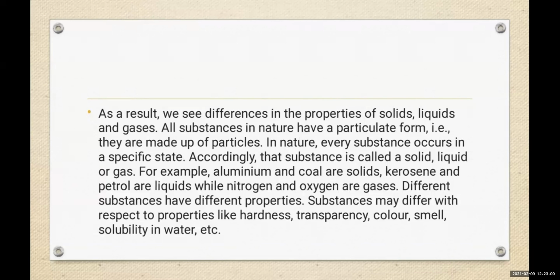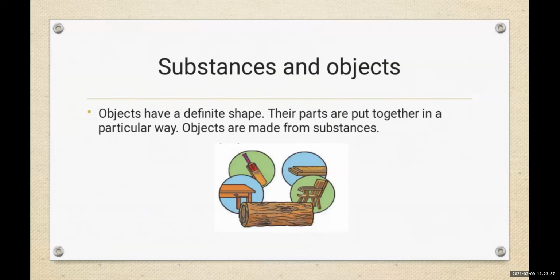Different substances have different properties. Substances may differ with respect to properties like hardness, transparency, color, smell, solubility in water, etc. Hardness, kadakness. Transparency, which can be seen. Color, it may be blue or orange. Smell, different types of smells are there. Solubility, how much it dissolves in water and all that. Okay, this is called a substance.